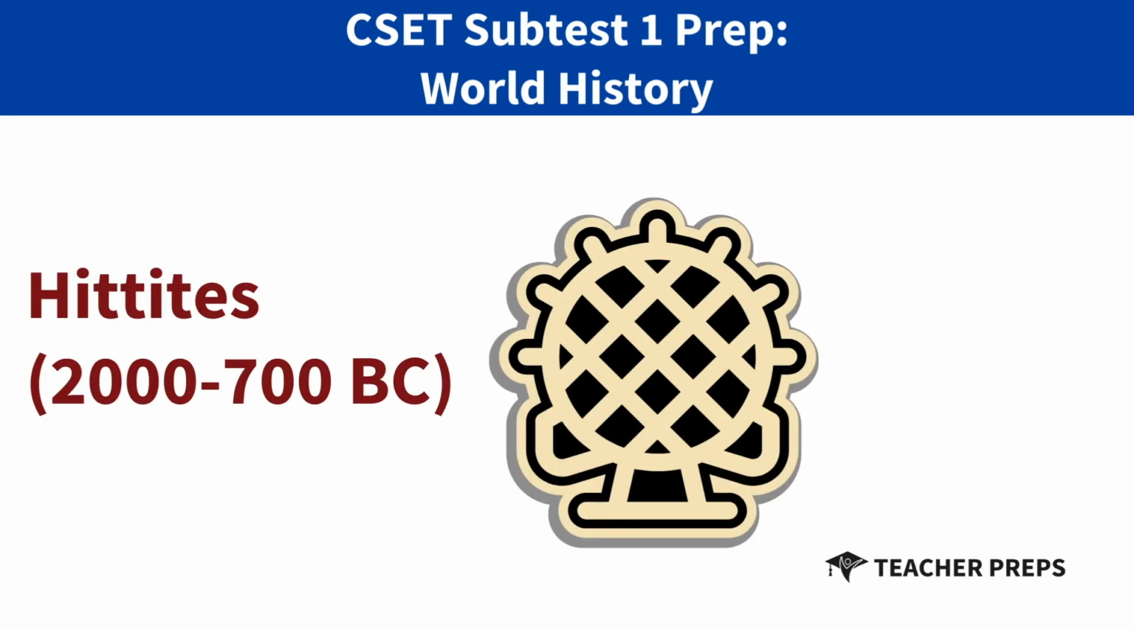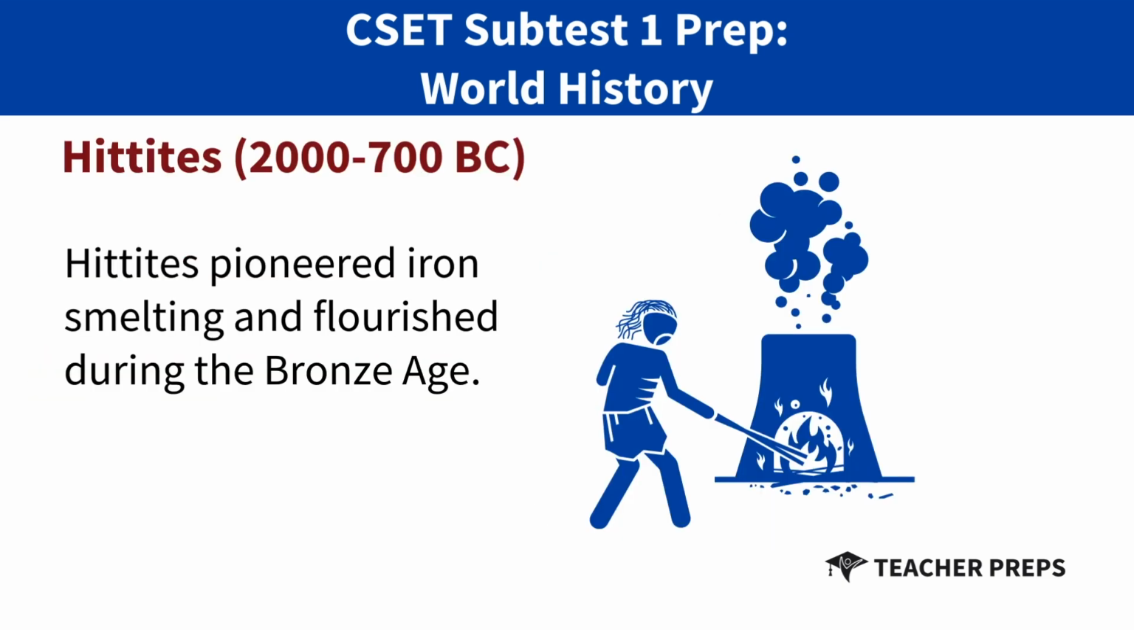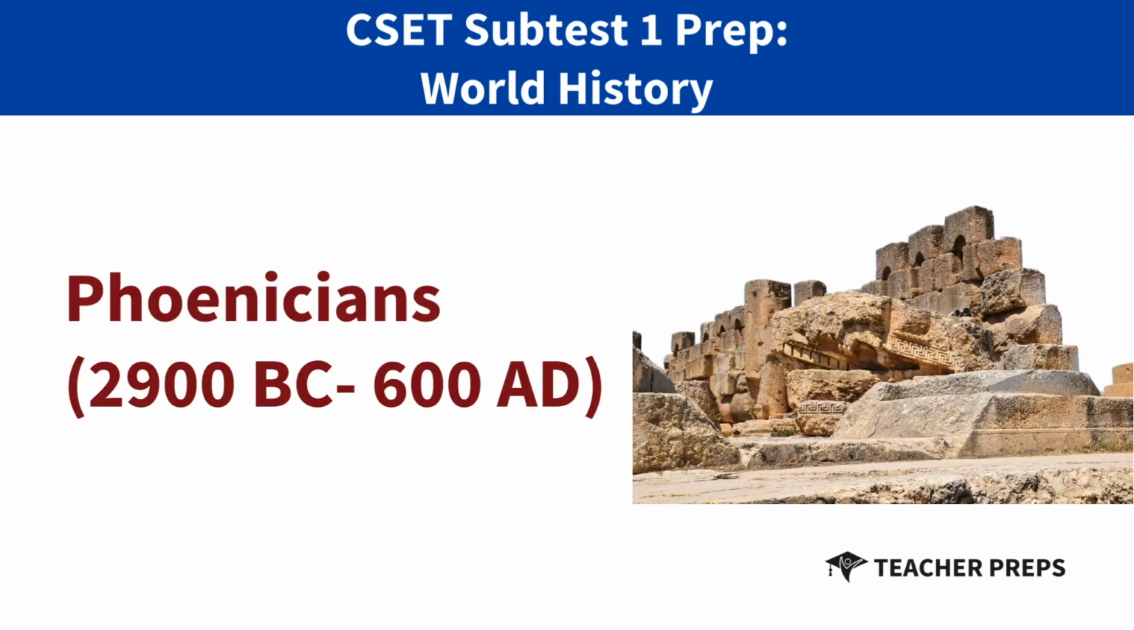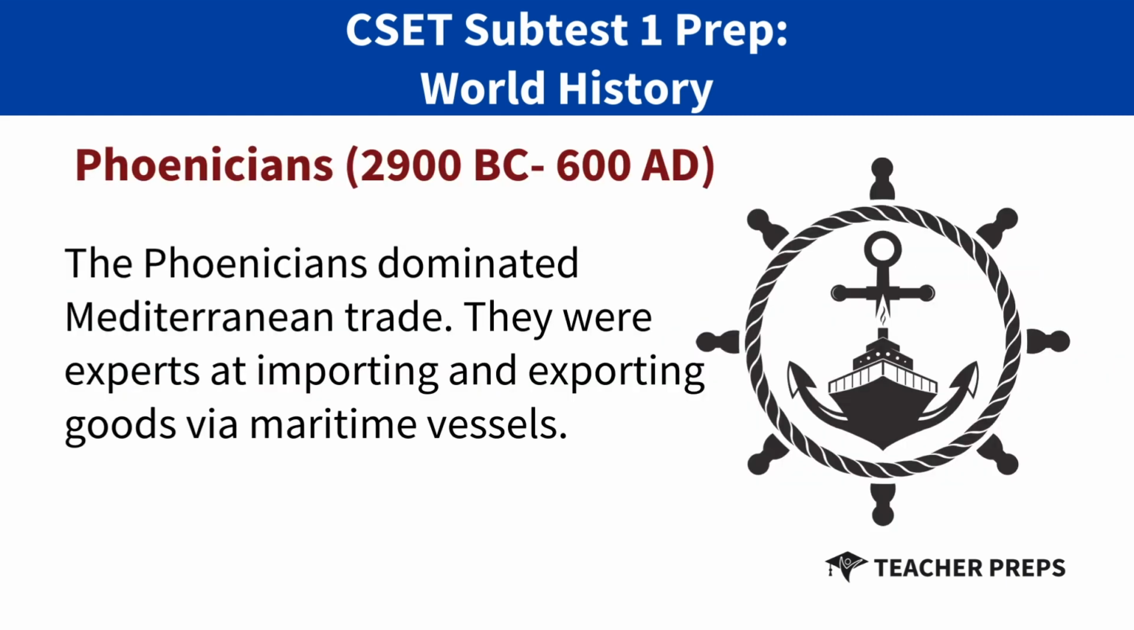Next, we have the Hittites. The Hittites pioneered iron smelting and flourished during the Bronze Age. Now, let's talk about the Phoenicians. The Phoenicians dominated the Mediterranean trade. They were experts at importing and exporting goods via water vessels.